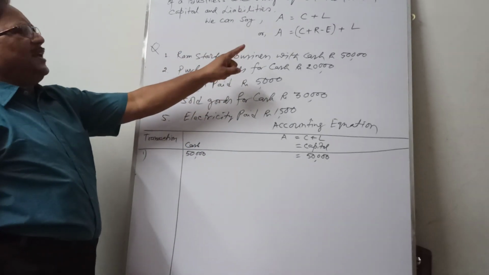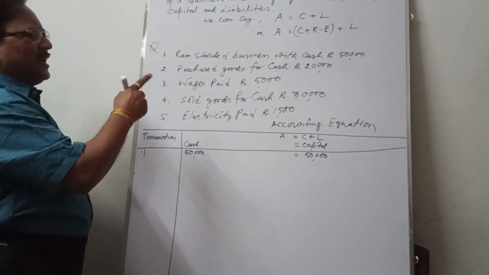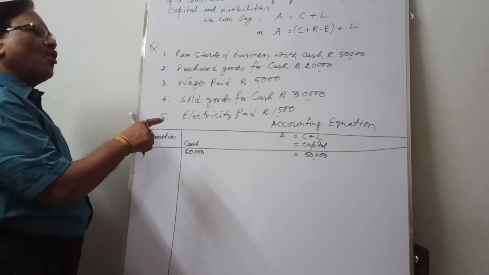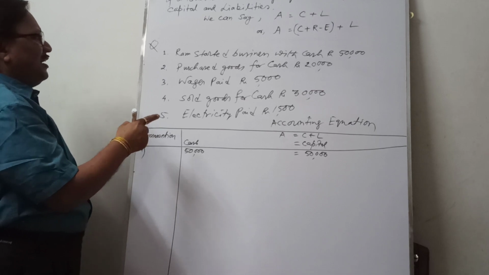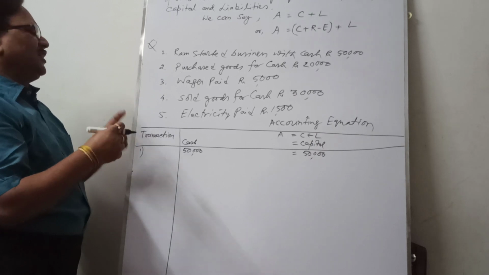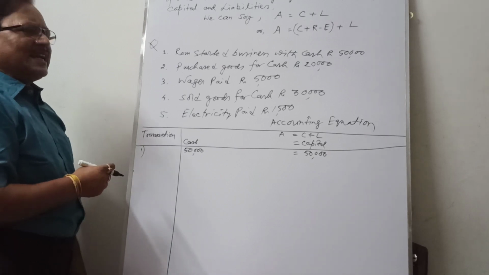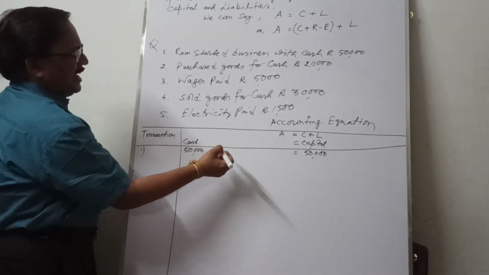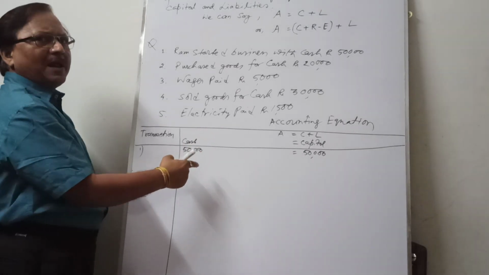Again, repeat. Ram started business with cash. This is one type of transaction. In this case, every transaction affects two things, either assets, capital or liabilities. Ram started business in the firm with rupees 50,000. As a result, the firm's cash increases 50,000, and at the same time, capital also increases 50,000. Then you check A equal to C plus L.